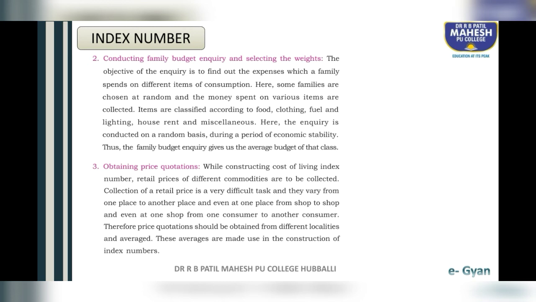Even at one shop, from one consumer to another consumer it differs. So we have to choose randomly. We are going to collect prices from different localities. After collecting the price quotations of different localities, we have to average, right? So that average we have to use in the construction of index numbers.